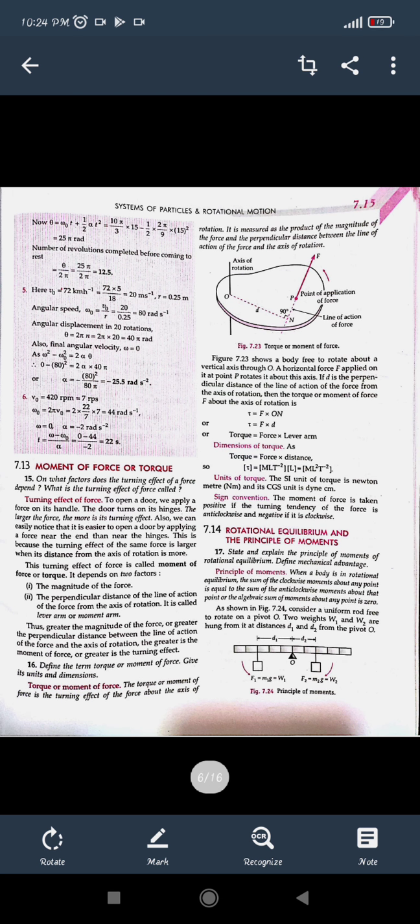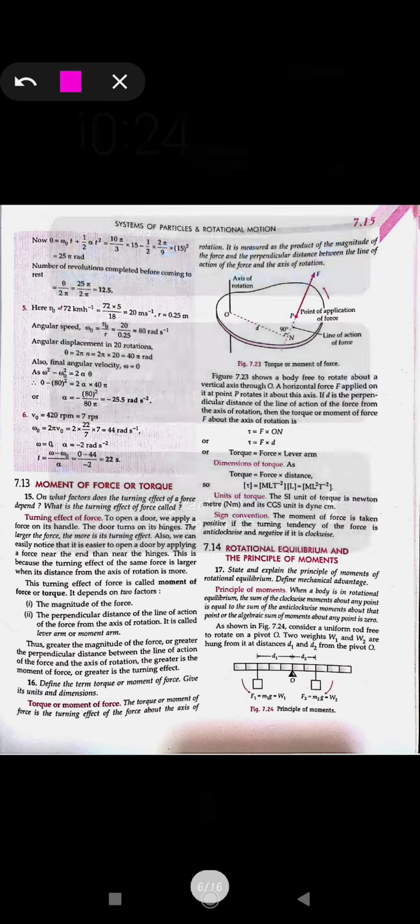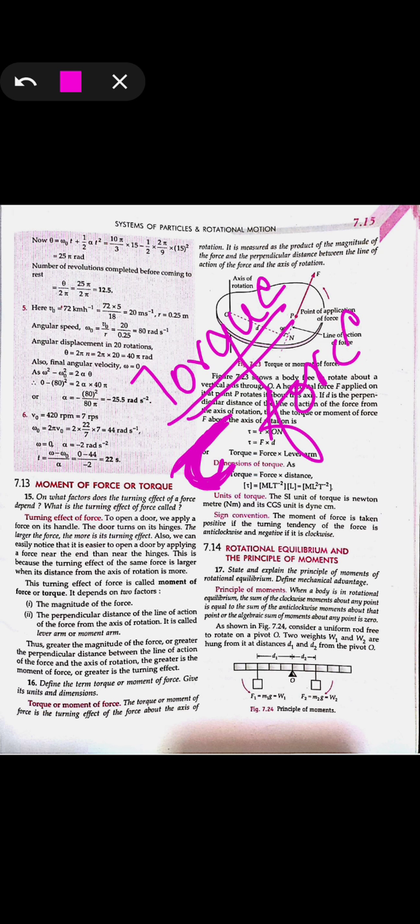Now we will see what the moment of force, or the torque, is. Here we are going to see a new topic, that is force, moment of force, which is given by the word torque, and the torque is denoted with the letter tau. It is a form of force, or a moment of force, given as torque.